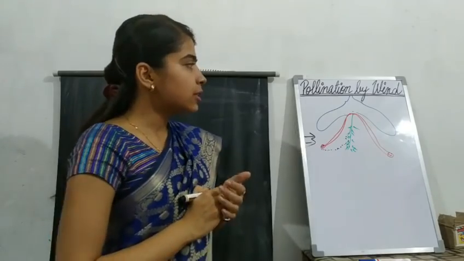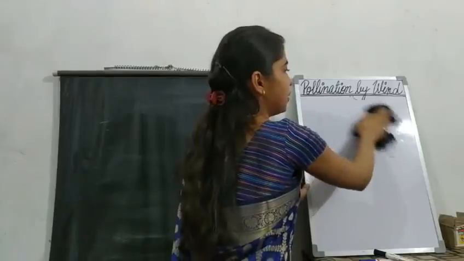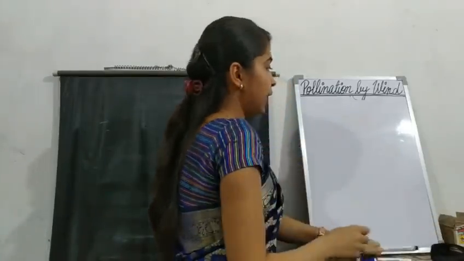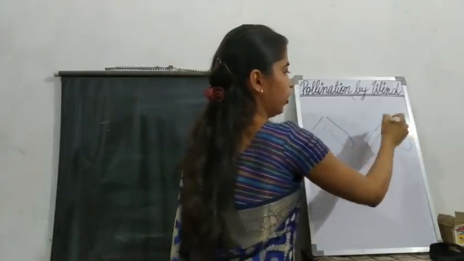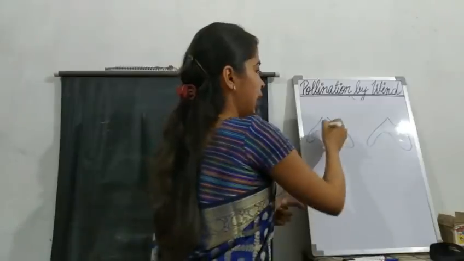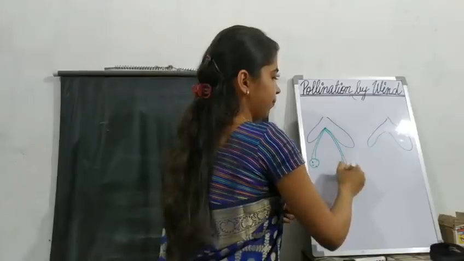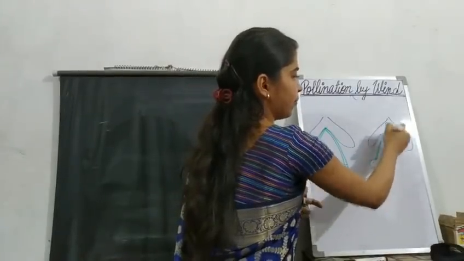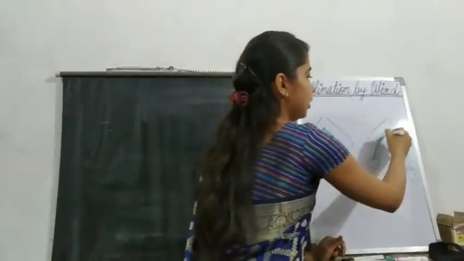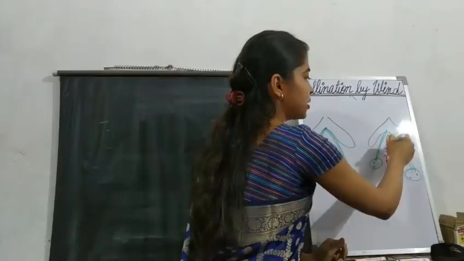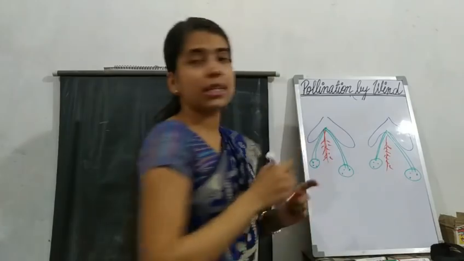Clear? Now see, suppose there are two flowers. This one was for self-pollination. Now suppose there were two flowers over here, that is for cross-pollination if we talk about. And these were the anthers having pollens inside. Okay, so what will be the case with the stigma? The stigma will be hanging just like the feathers. Stigma will just be like the feathers.